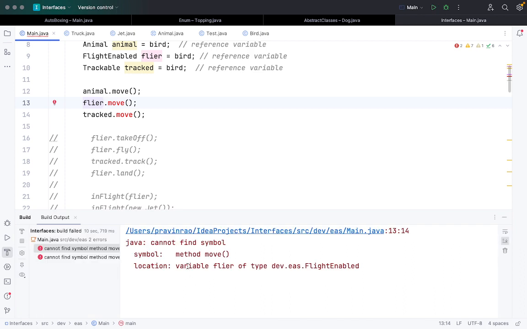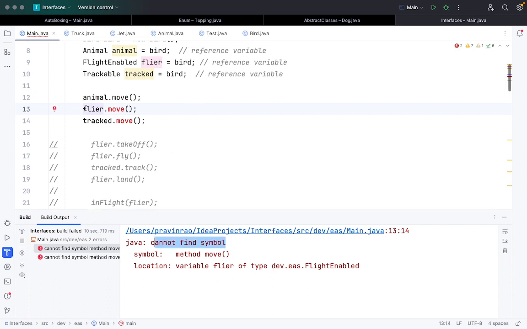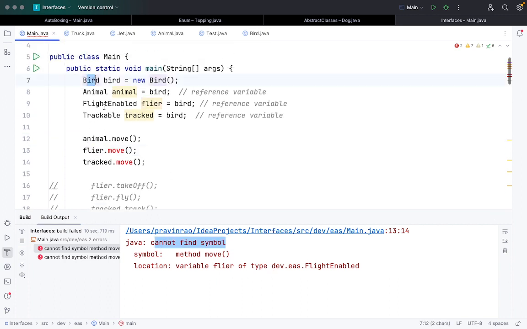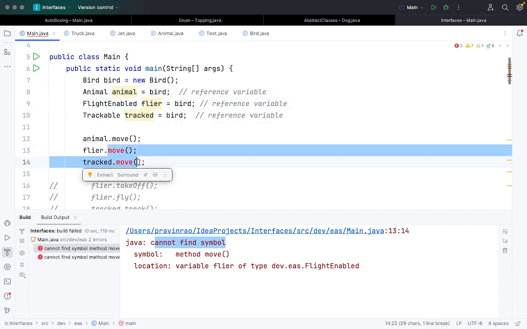But now it is saying that method move, Java cannot find the symbol. So what is happening here? Even though using FlightEnable, that is an interface, I can access the bird object, but I can't access the move method in this case.